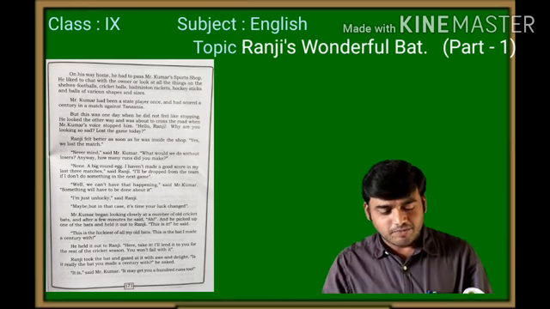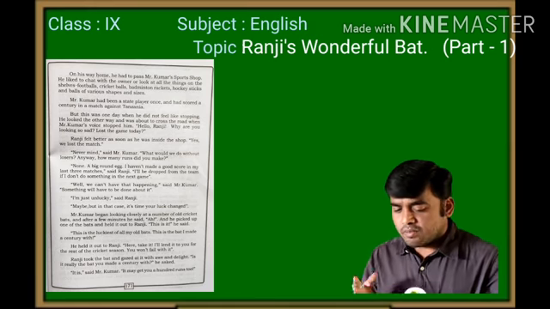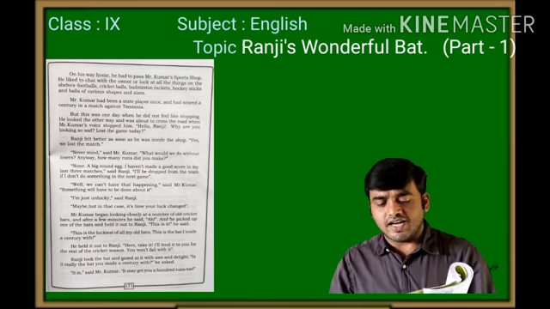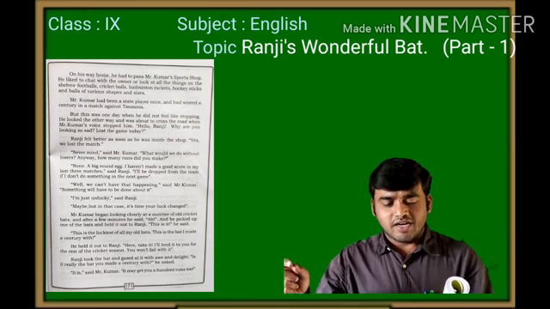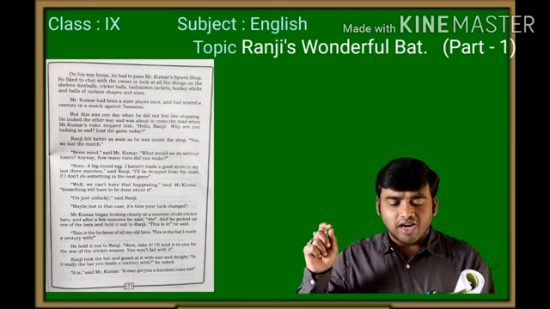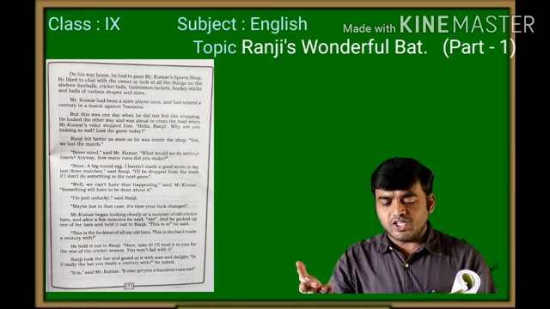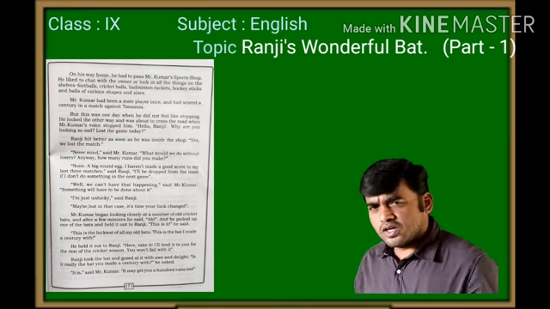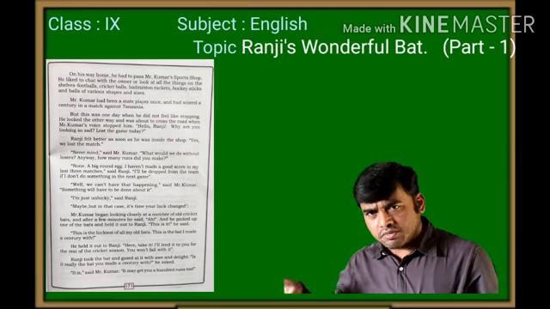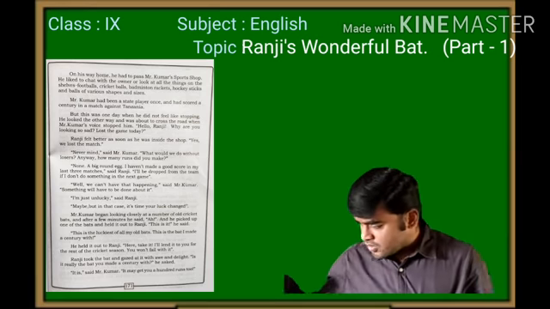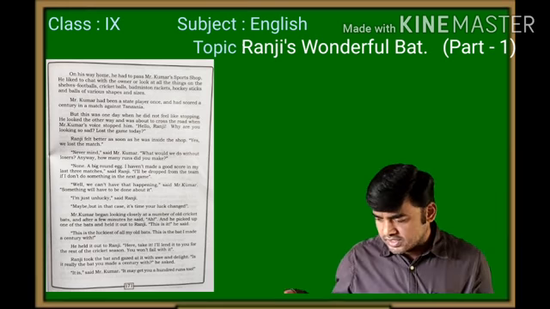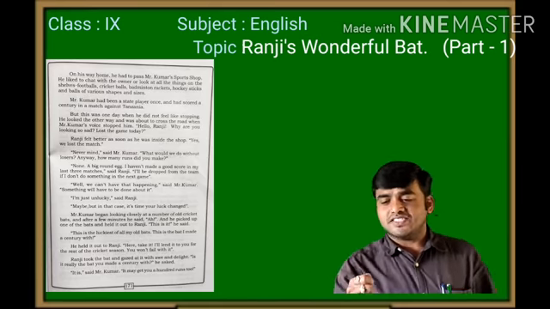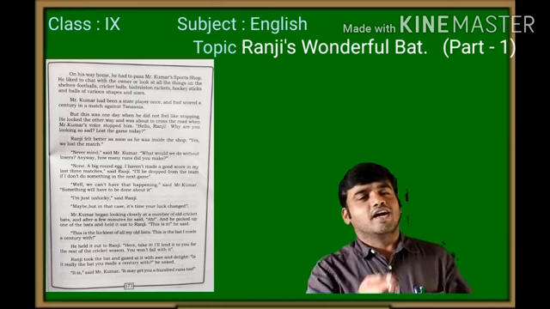Don't worry. Then Mr. Kumar began looking closely at a number of old cricket bats, and after a few minutes, he picked up one of the bats and held it out to Ranji. "This is it," said he. So, what did Mr. Kumar do? He searched a number of bats that he had collected. Looking at his old bats, he picked one bat and said, yes.